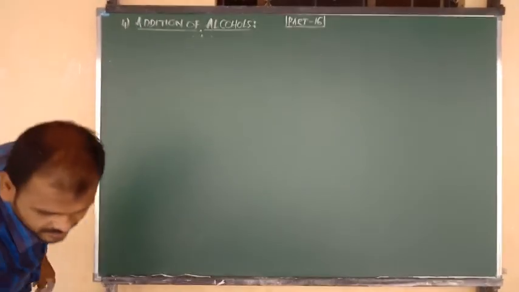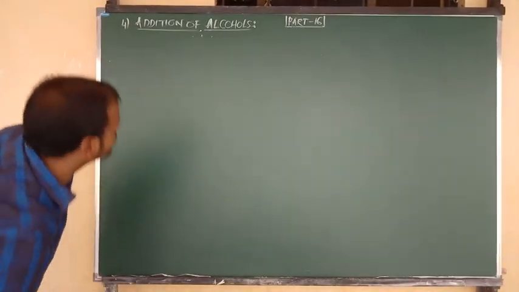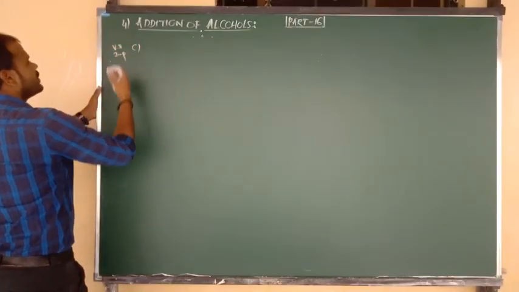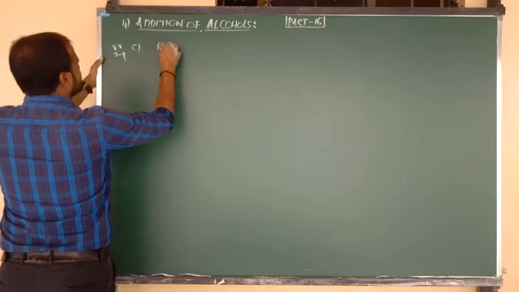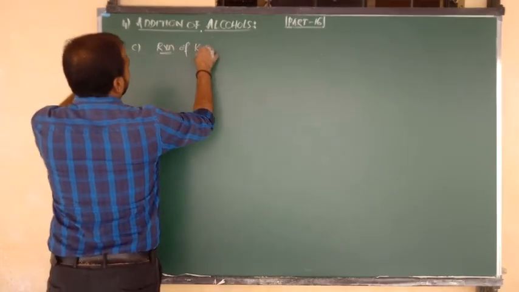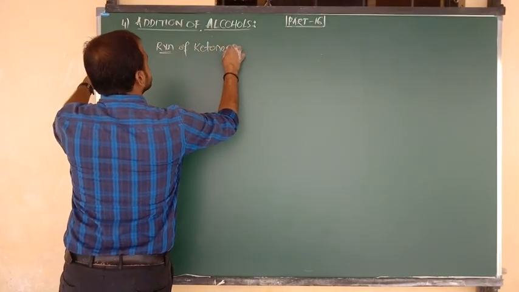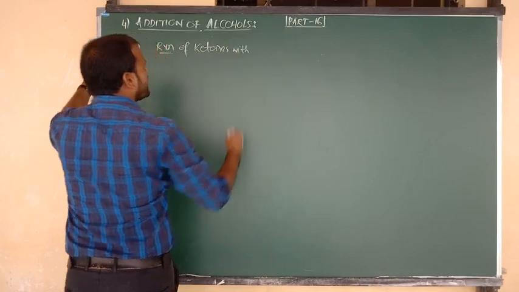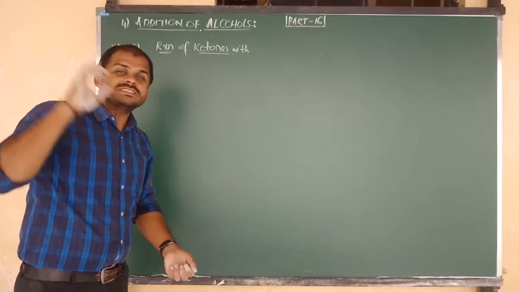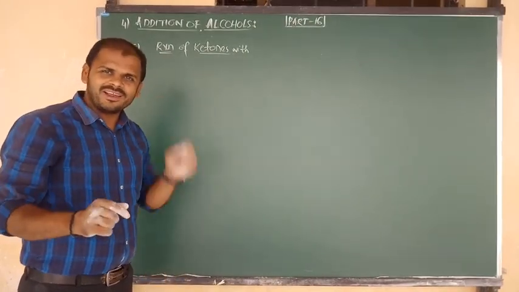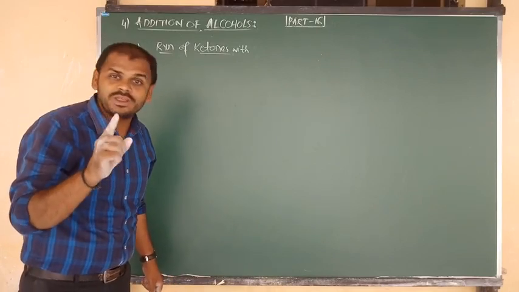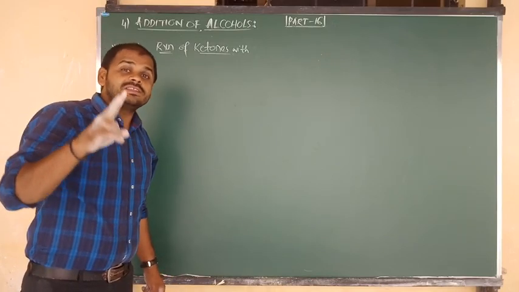Yes, that is nothing but the C case, very important. So the C case reaction is nothing but the reaction of ketones with, already ketone reaction completed, beta, but that is only by using monohydric alcohol, simply like ROH, simply like methyl alcohol. Now I want to show you the reaction with dihydric alcohol.